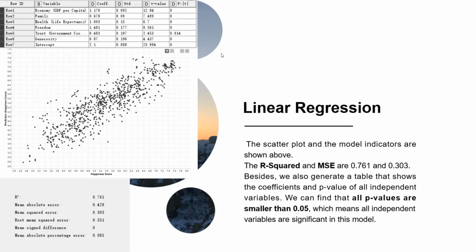From this table, we can see that all p-values of the independent variables are smaller than 0.05, which means all variables in our model are very significant. Also, the R squared is about 0.76 and the MSE is 0.3.